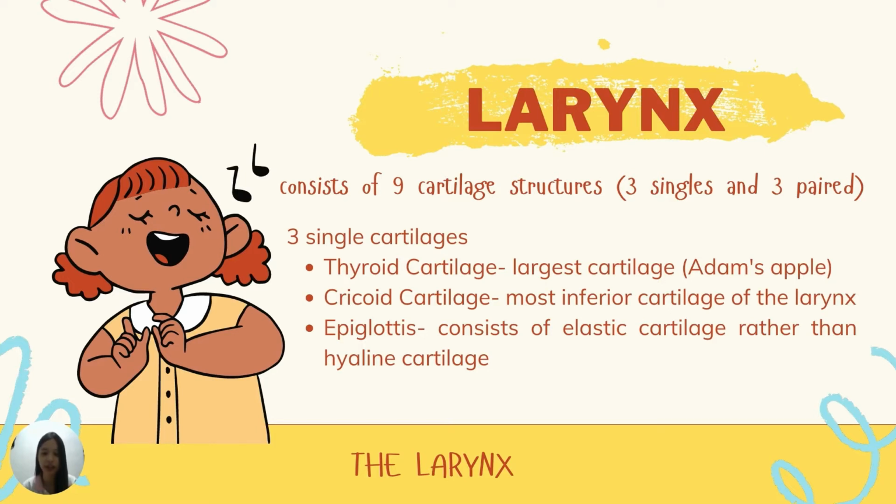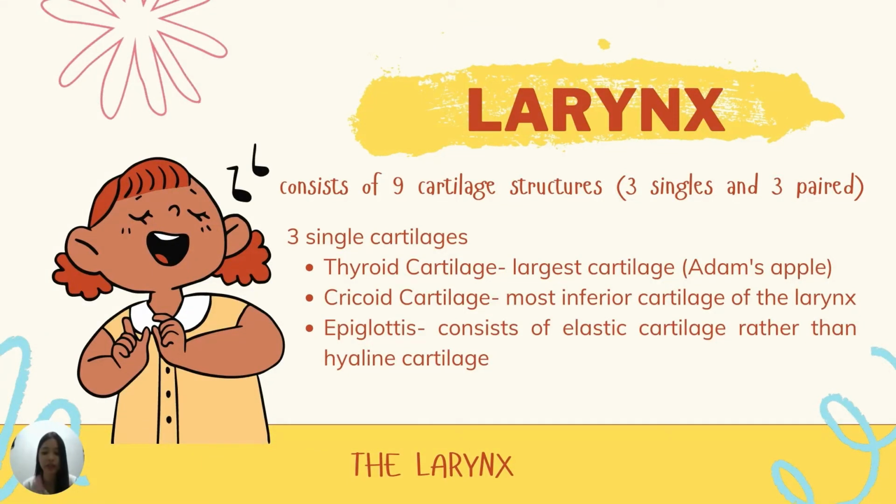The thyroid and cricoid cartilages maintain an open passageway for air movement. The third single cartilage is the epiglottis. It differs from the other cartilages in that it consists of elastic cartilage rather than hyaline cartilage. An important function of the epiglottis is that it protects the airway during swallowing. It prevents swallowed materials from entering the larynx by covering the glottis, or the opening of the larynx.